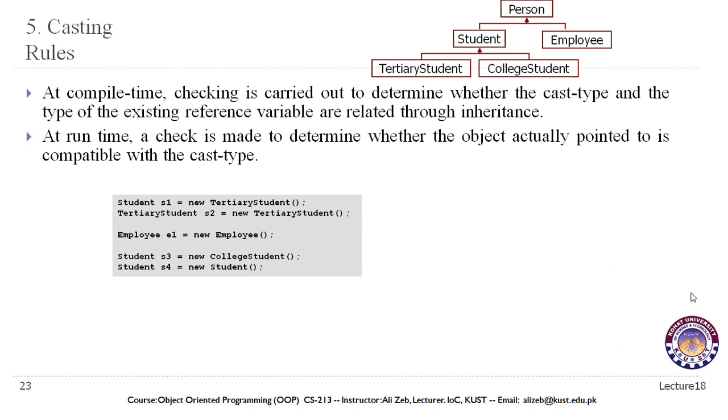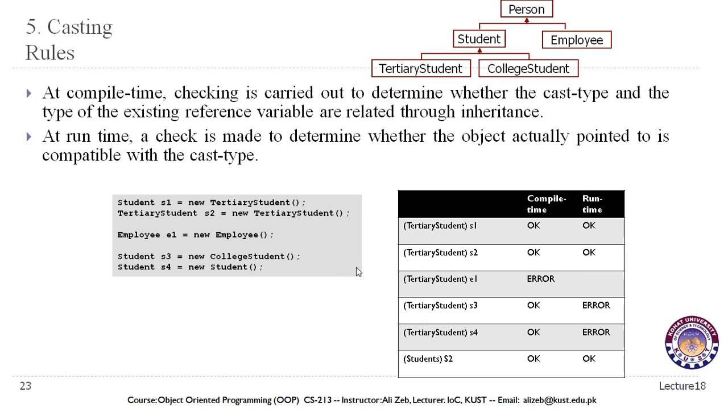So, for example, we have this hierarchy as shown in this graph, and we have declared these objects. Student S1 is an object of this class, that is a subclass of the student class. Now S2 is an object of the tertiary student class. Employee is a subclass of the person class, but is in no direct relationship with any of these other classes. And then we have declared an object of the employee class. Then we have objects of these other classes as well.